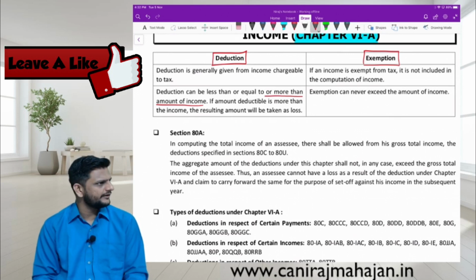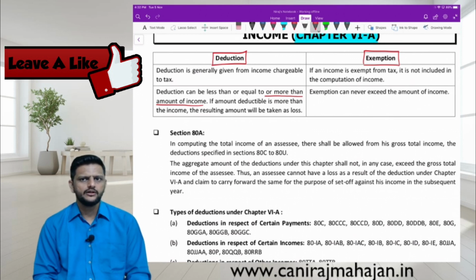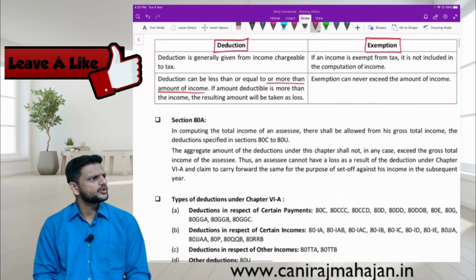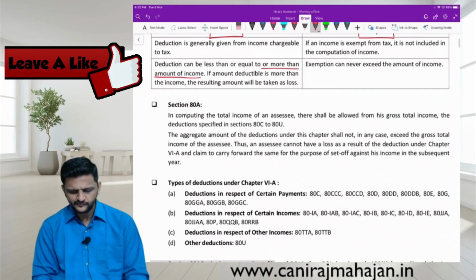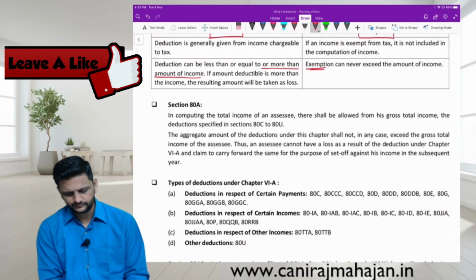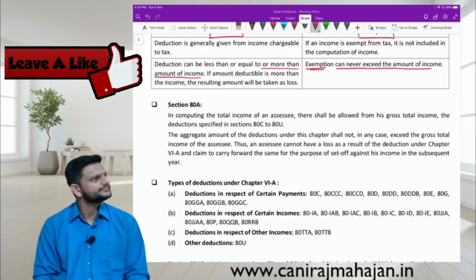Weighted deduction you can have, where the deduction is more than the expenditure. You may have 125% or 150%, whatever it might be, correct? So there can be a deduction more than the expenditure also. However, exemption can never exceed income.